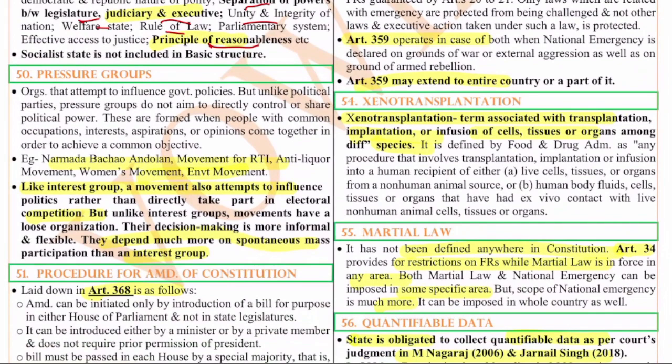So next one is the pressure groups. Pressure groups are the groups which attempt to influence government policies, but unlike political parties, pressure groups do not aim to directly control or share political power. Examples: Narmada Bachao Andolan, movement for RTI, anti-liquor movement, etc. Like interest groups, a movement also attempts to influence politics rather than directly take part in electoral competition. But unlike interest groups, movements have loose organization. Their decision making is more informal and flexible, and they depend more on spontaneous mass participation than an interest group. That is the basic thing with these pressure groups.